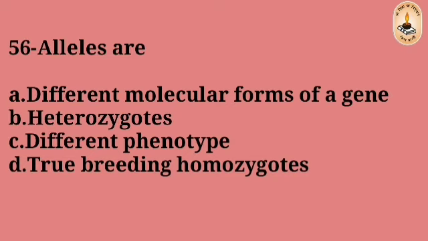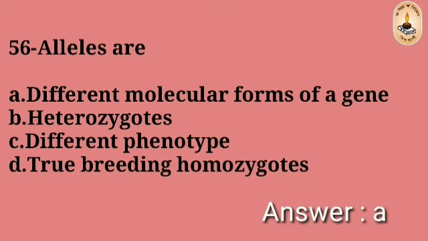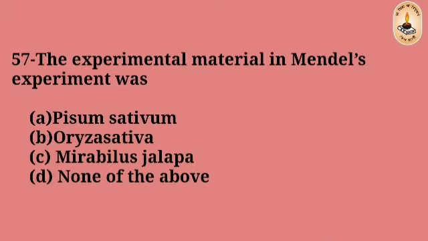Alleles are different molecular forms of a gene, heterozygotes, different phenotype, true breeding, homozygotes. The right answer is A, different molecular forms. Question number 57.